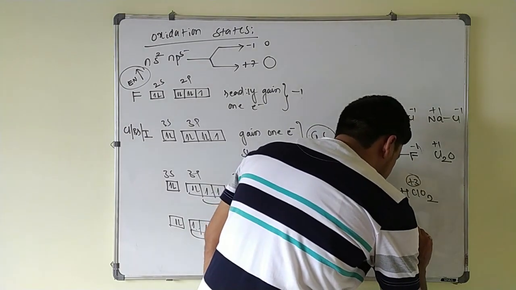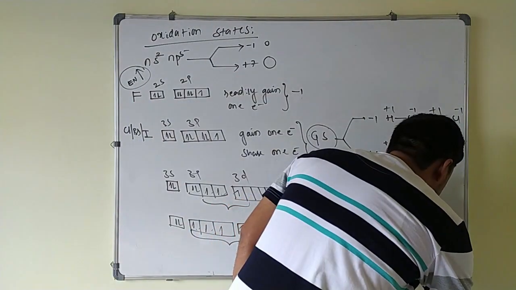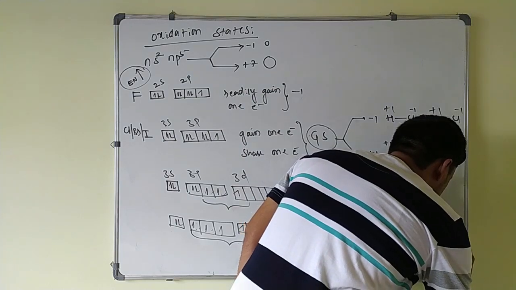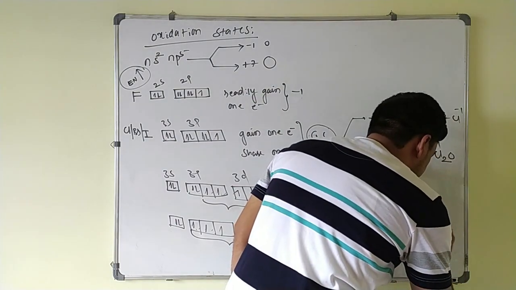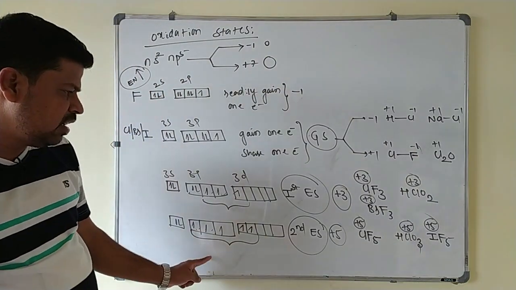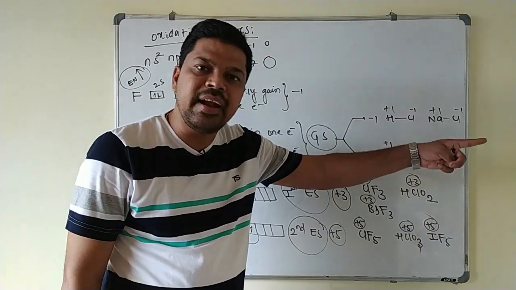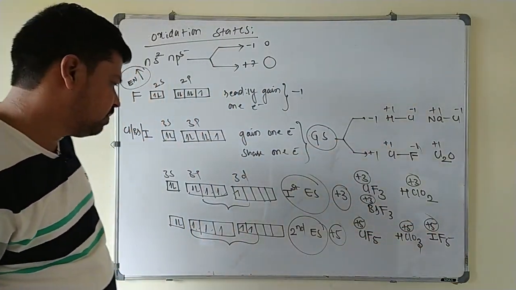In this one, chlorine is +5 oxidation state. You can take iodine also, IF5. In case of IF5, iodine is +5 oxidation state. All these halogens in the excited state will show only positive oxidation state. The surrounding atom must be electronegative here.